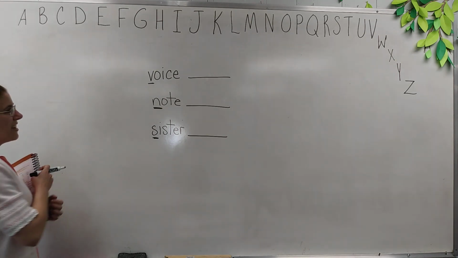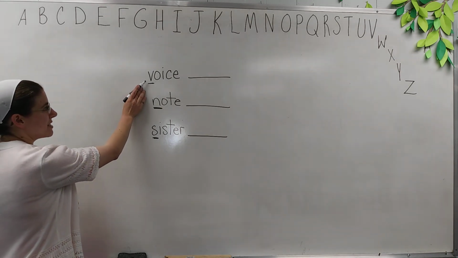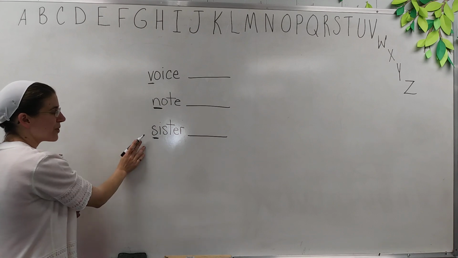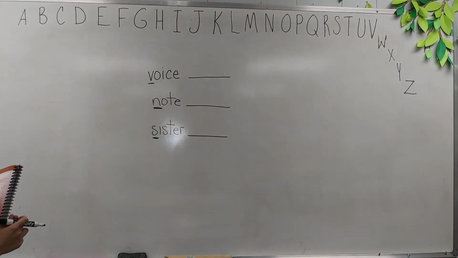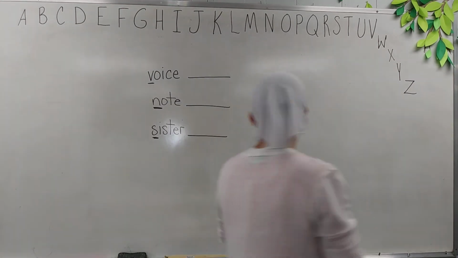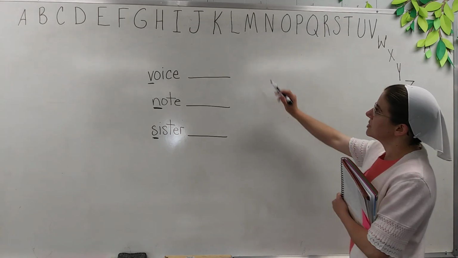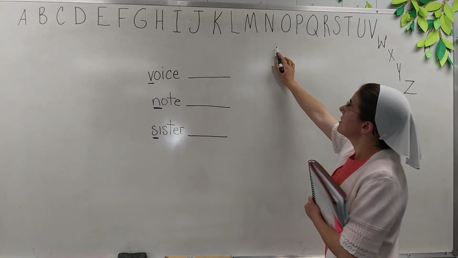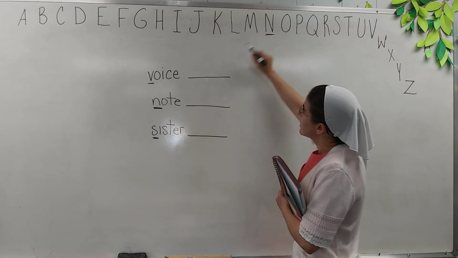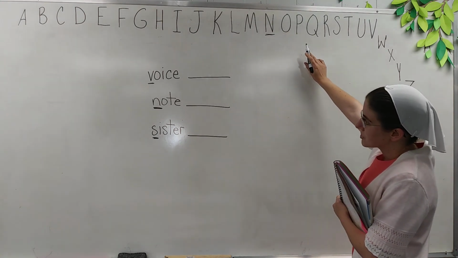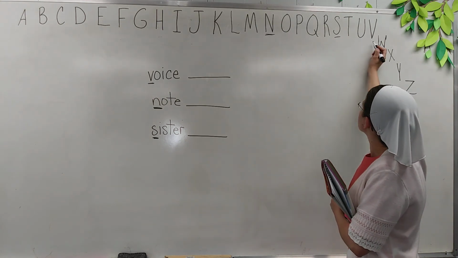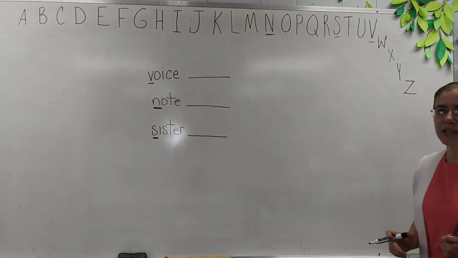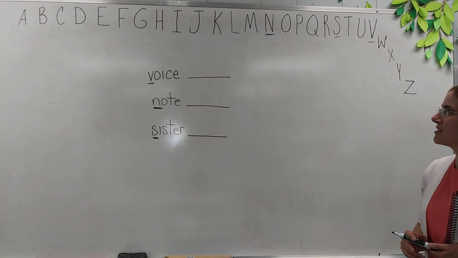Now, in the alphabet, does V, N, or S come first? Okay, V, N, or S. So let's find them up here. We've got J, K, L, M, N. There's N. And what else do we have? V and S. There's S and there's V. So which one of those letters comes first in the alphabet?